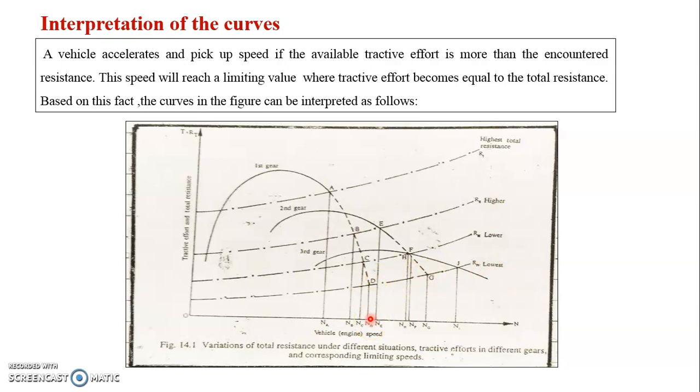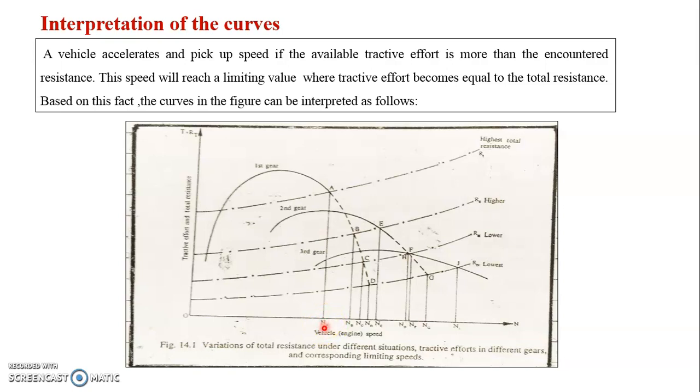Thus the corresponding speeds NA, NB, NC or ND are the limiting speeds in first gear against different available resistances. If the resistance is high at R1, the vehicle cannot be propelled beyond speed NA.